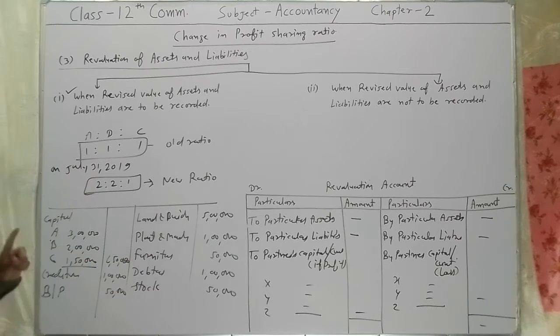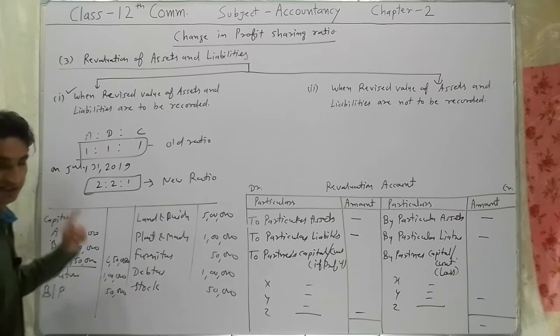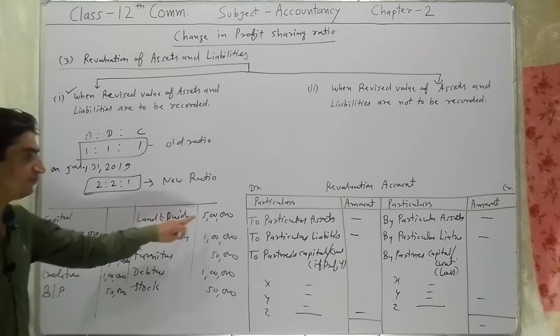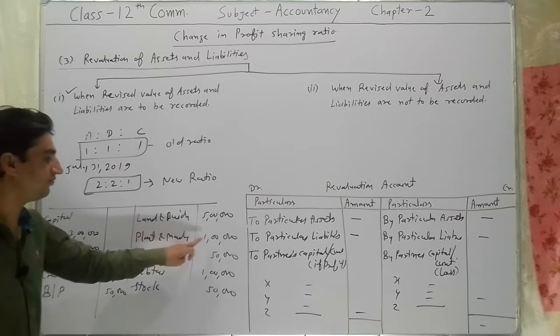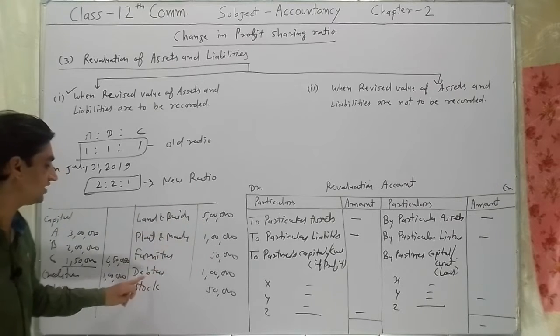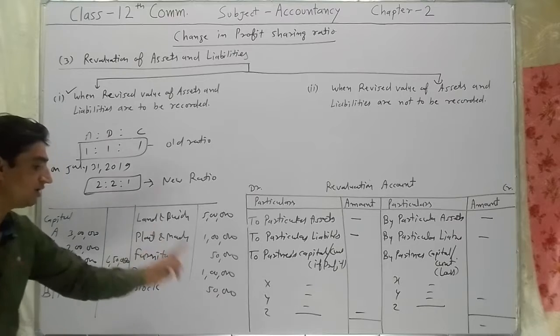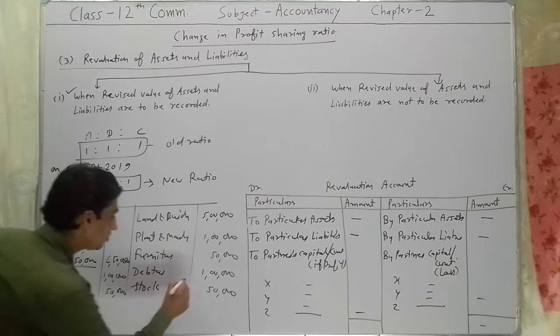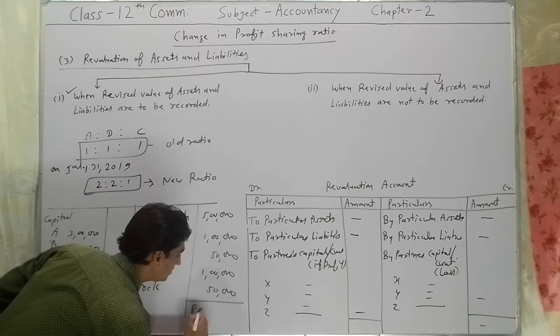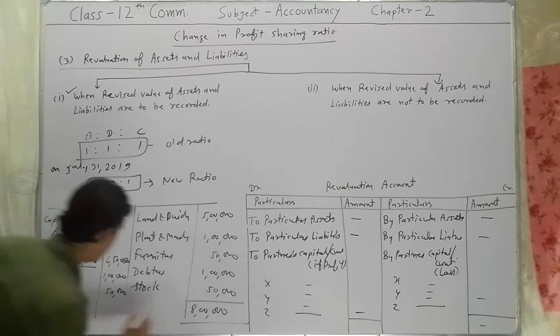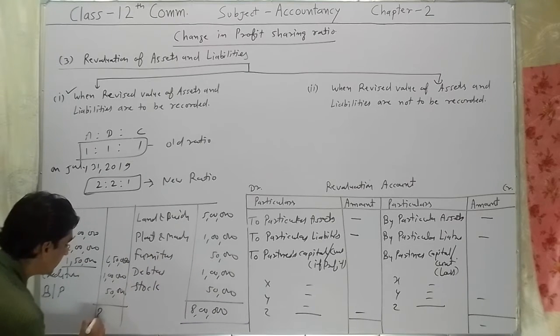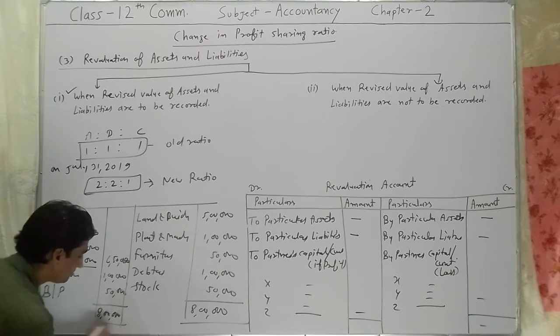That is their balance sheet on same date. Land and building 5 lakh, plant and machinery 1 lakh, furniture 50,000, debtors 1 lakh, and stock 50,000. That is the total of asset side rupees 8 lakh, and that is the total of liability side rupees 8 lakh.